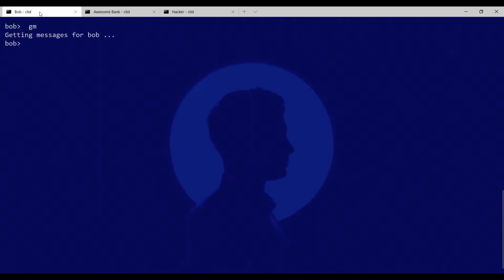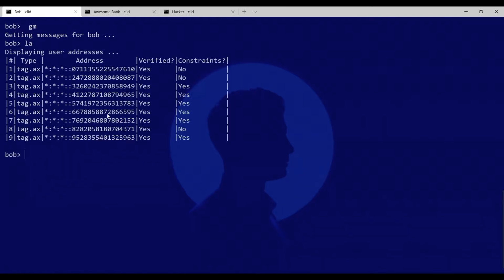But we need to understand why. Why is it that when the bank sent the message to these 3 addresses, it reached Bob, but when the hacker does it, it doesn't show up? So let's look in detail at one of the addresses used by the hacker to reach Bob. So that's the address we're going to focus on. Let's get its details.